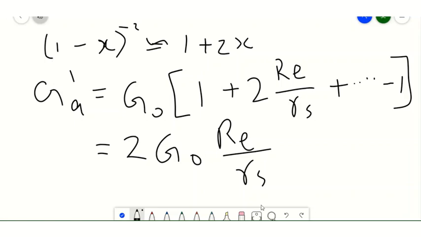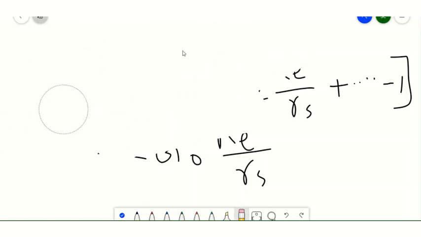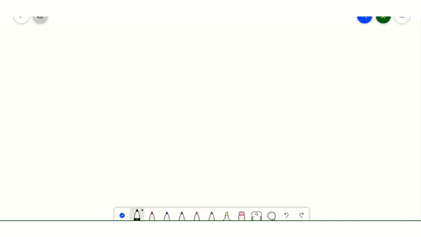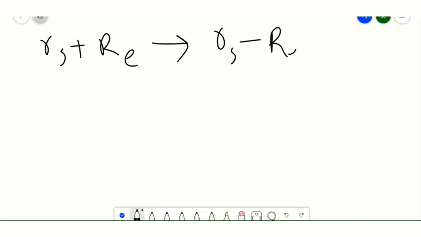Now we have found G dash A, and if we find G dash C, we will be getting a different term. Here all things are the same, but the distance to the Sun, instead of RS plus RE, has to be replaced by RS minus RE.